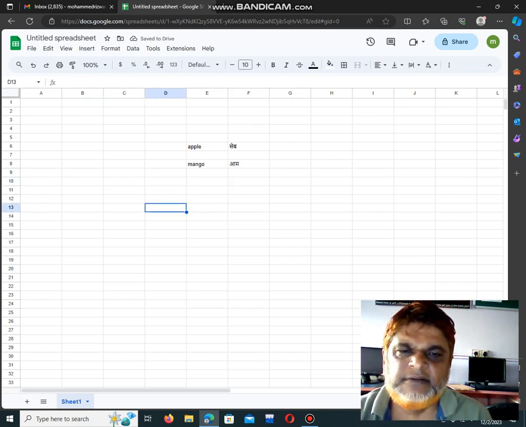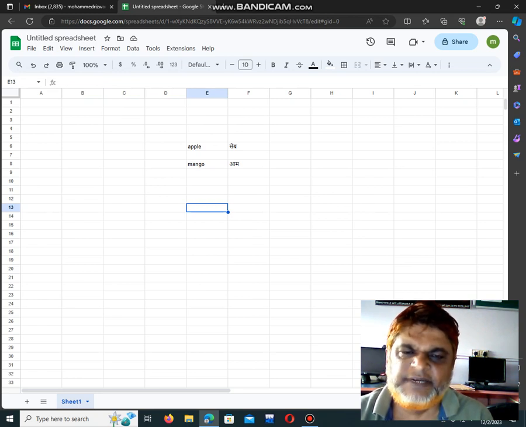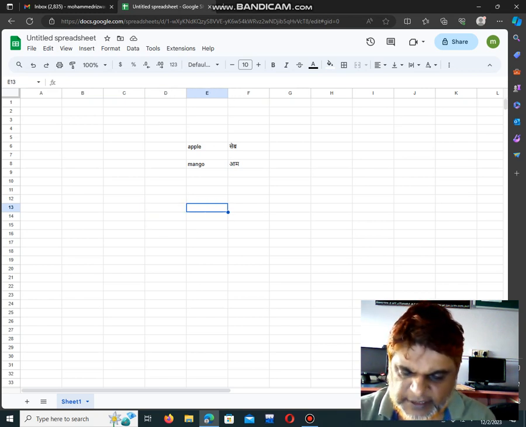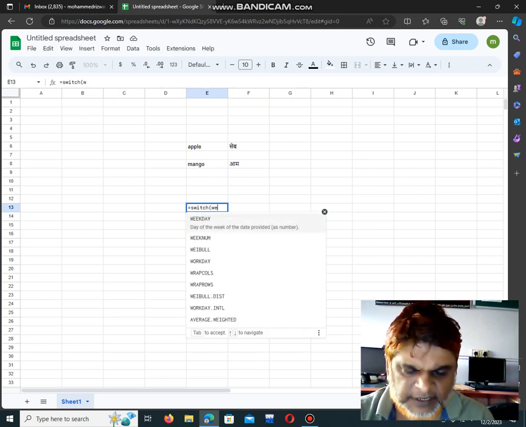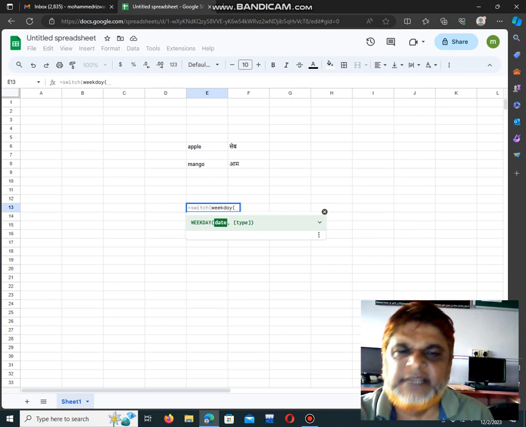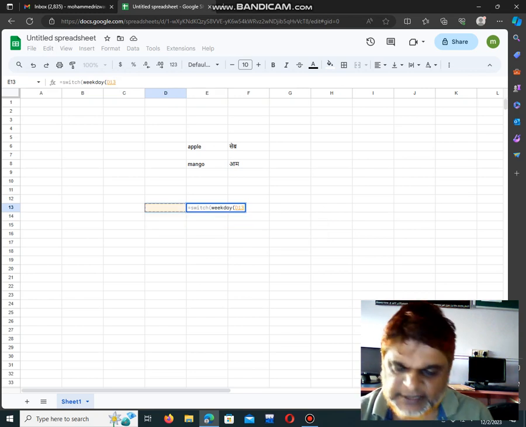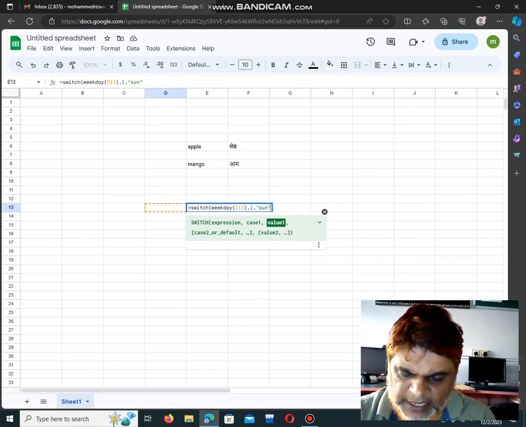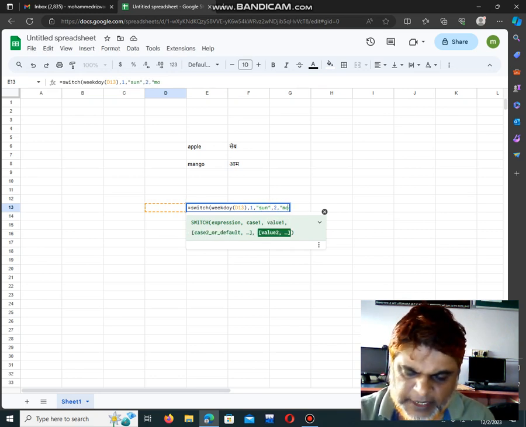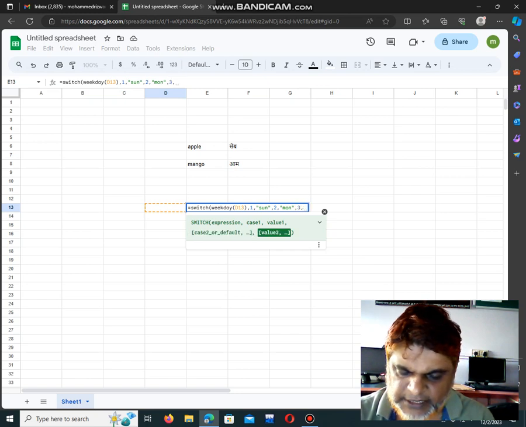The next function we have is called switch. Switch is for switching to different options. If you want to go through each and every option, use switch. First, equals, we have a function called switch. Suppose I want to switch on the day of the week. We have one function called weekday. Open the bracket, select the empty cell, then comma. Suppose here I'll say 1, comma, Sunday, again comma, 2, comma, Monday, again comma, 3, comma, Tuesday, again 4, comma, Wednesday, like that.